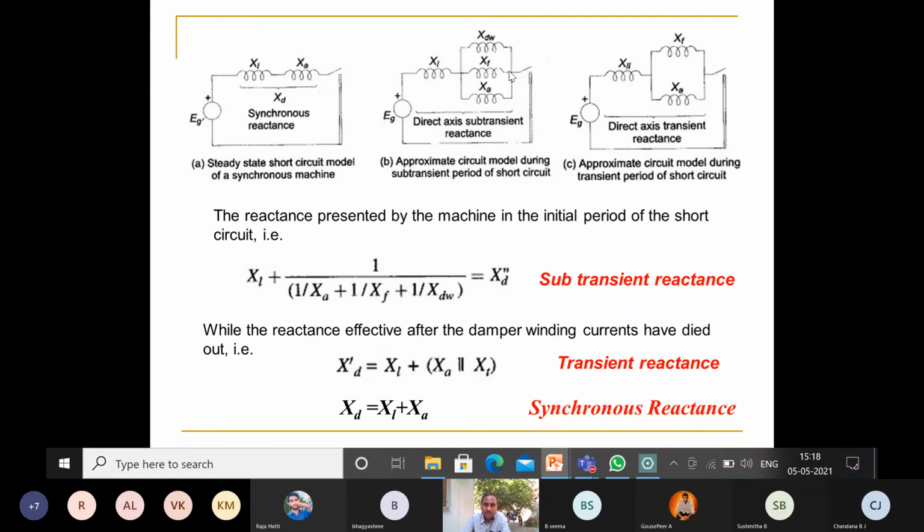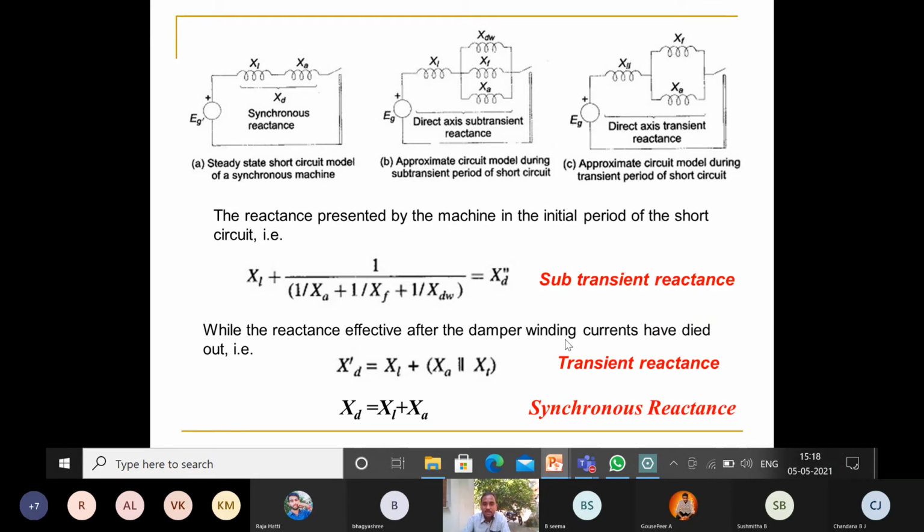So XL plus these three in parallel. How do you write parallel? 1 over XDW plus 1 over XF plus 1 over XA, and the total is 1 divided by this. This is called XD double dash, the direct axis sub-transient reactance.